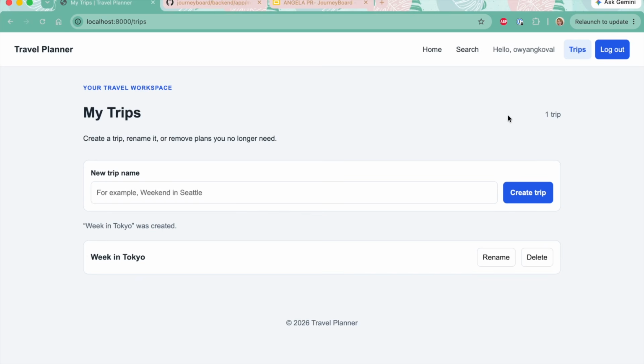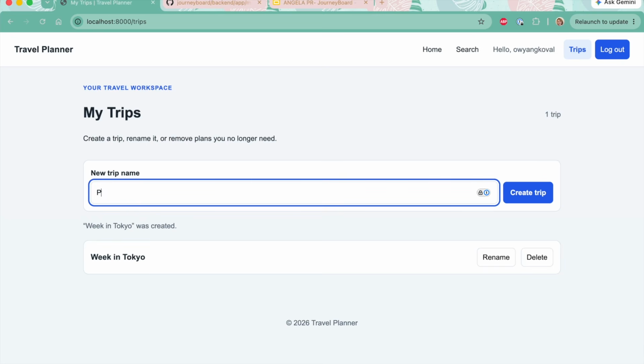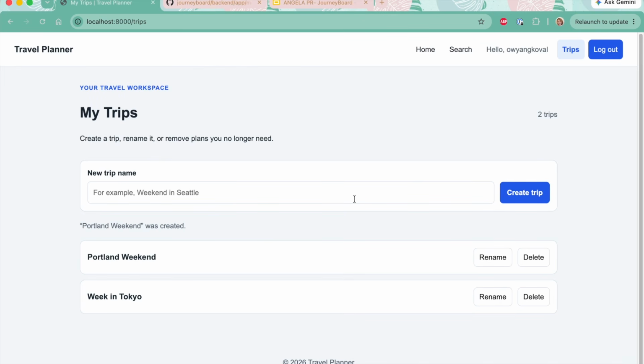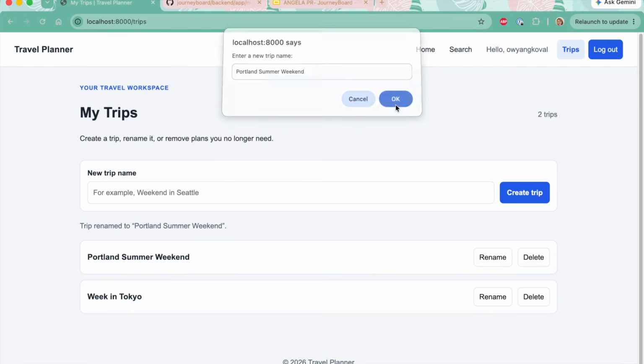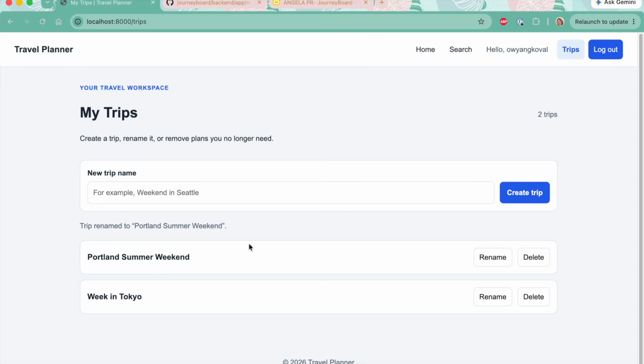So I will now create a new trip called Portland Weekend. When I submit the form, the front end sends a POST request to the create endpoint and saves the trip to the database, and the new trip now appears on the list. I can also rename it. I'll change the name to Portland Summer Weekend. And here, as you can see, this sends a PUT request to the update endpoint, and the interface displays the updated name.